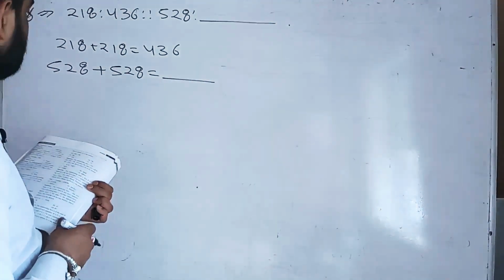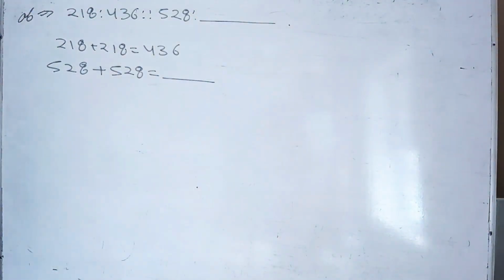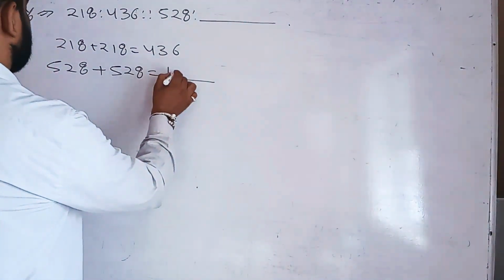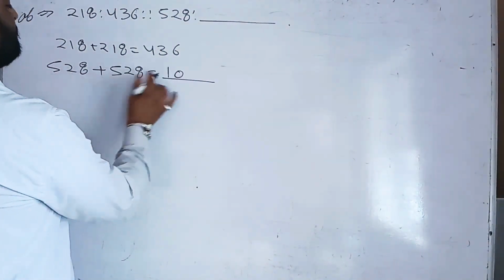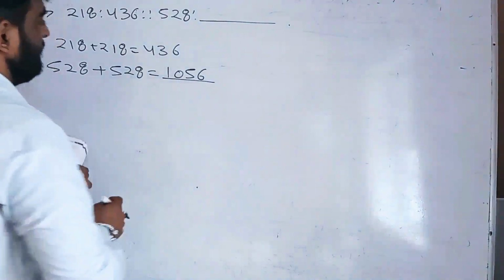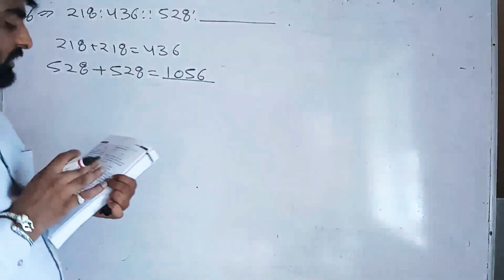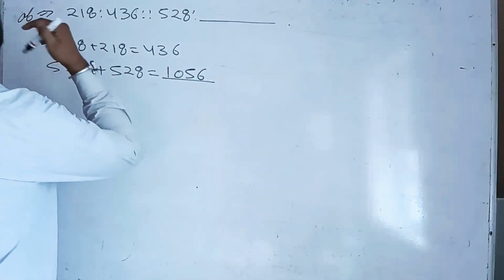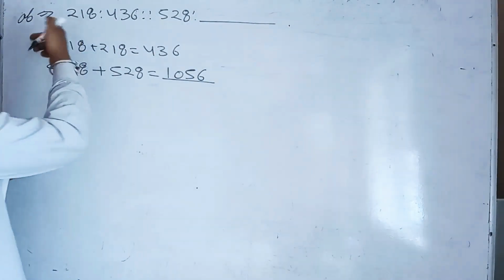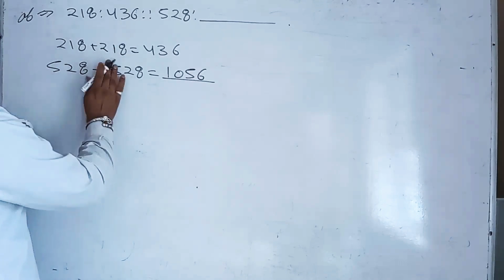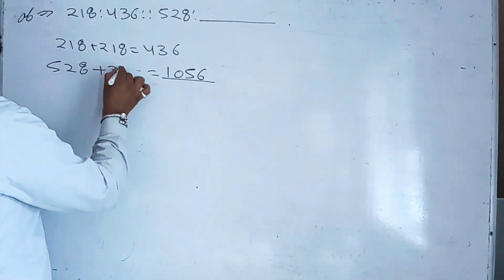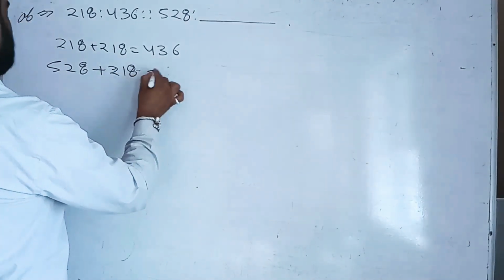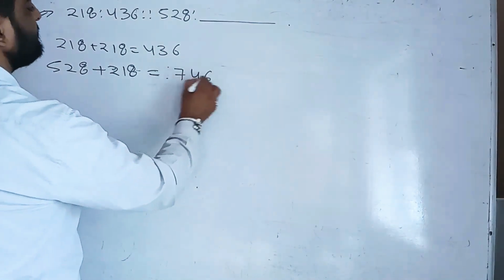If we do, we get 1056, but this is not in our options. So in this question 212 is added, and similarly 218 is added over there, so our answer is 746.